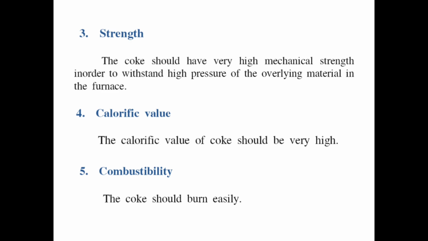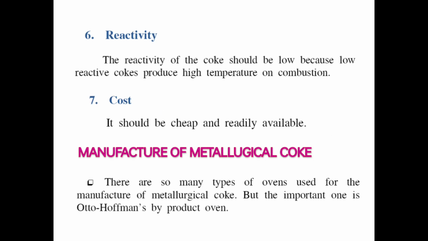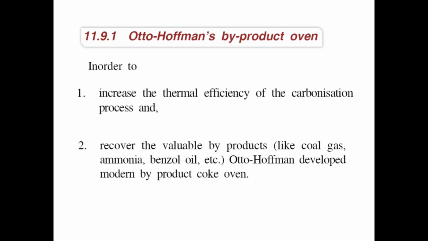Calorific value. The calorific value of the coke should be very high. Combustibility. The coke should burn easily. Reactivity. The reactivity of the coke should be low because reactive coke produces high temperature in combustion. Cost. It should be cheap and readily available in the market. Manufacture of metallurgical coke. There are many types of ovens used for the manufacture of metallurgical coke, but the important one is the Otto Hoffmann by-product oven.